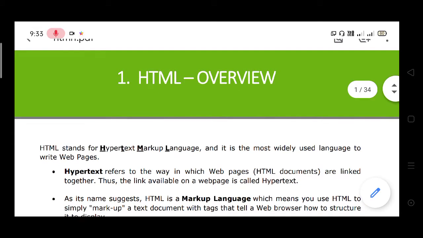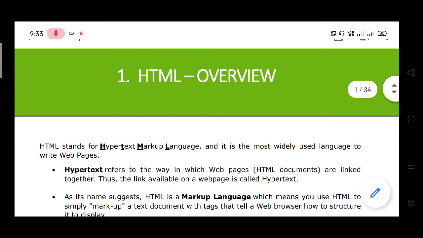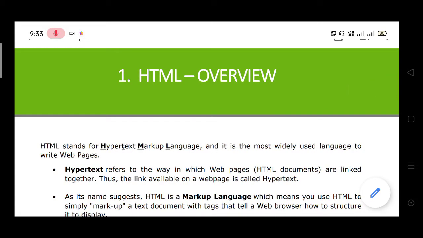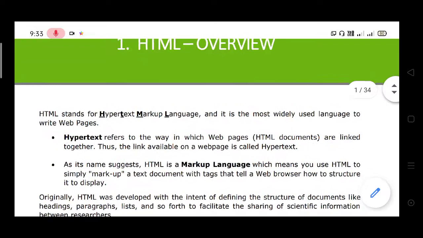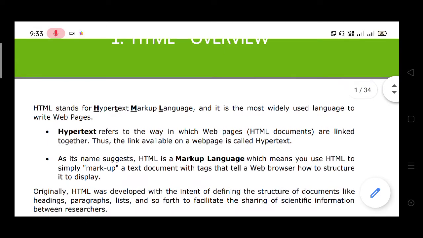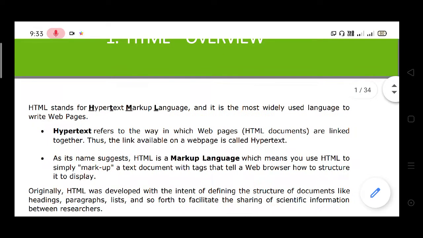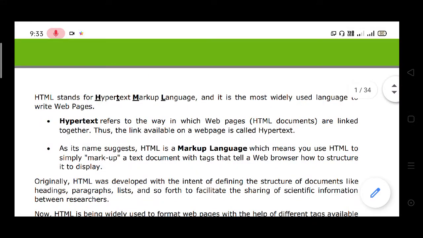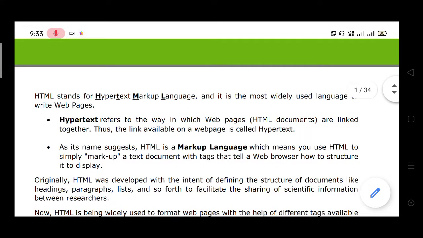My topic is HTML. Overview of HTML. HTML stands for Hypertext Markup Language, and it is the most widely used language to write web pages.